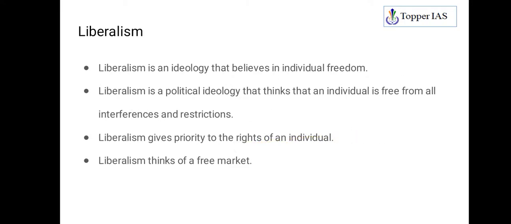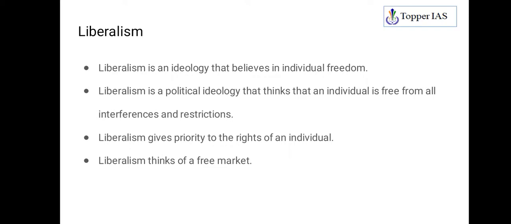Remember this. Then, basically, coming to liberalism, it is an ideology that believes in individual freedom. See, the word liberalism, liber meaning is free, freedom. So there has to be freedom of the individual. So by being a human, an individual is born free. So he should have certain fundamental freedom is what the liberty meaning is. So liberalism is an ideology that believes in liberty, that is individual freedom.